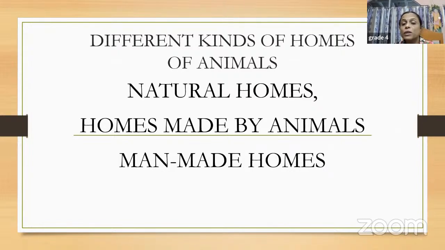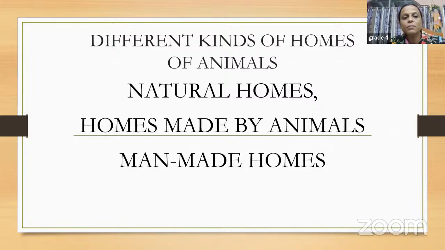Some animals live in natural homes. What would be an example, think? A den. Who lives in a den? Who lives in a cave? Like our lion, then our tiger, then our bear lives in a cave. So these homes, these houses, are natural. They are already there, and these animals are living there. So we can say these animals live in natural homes.